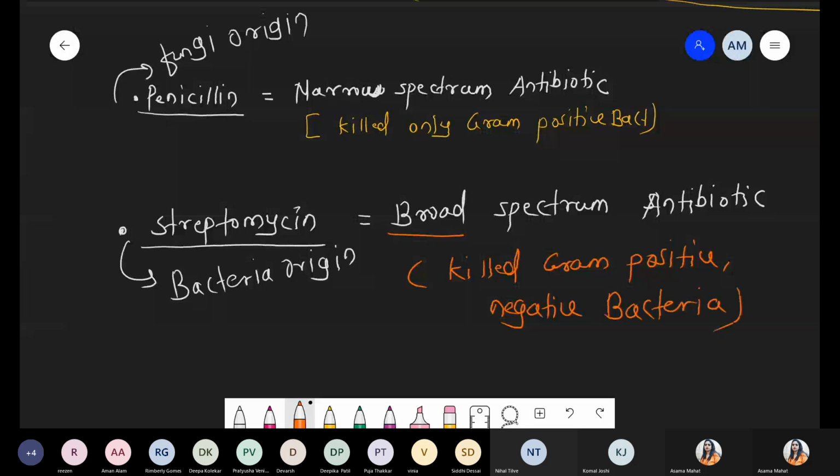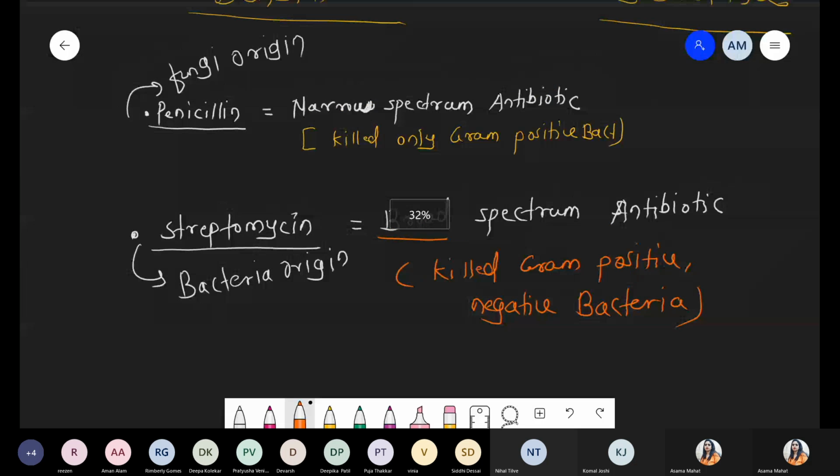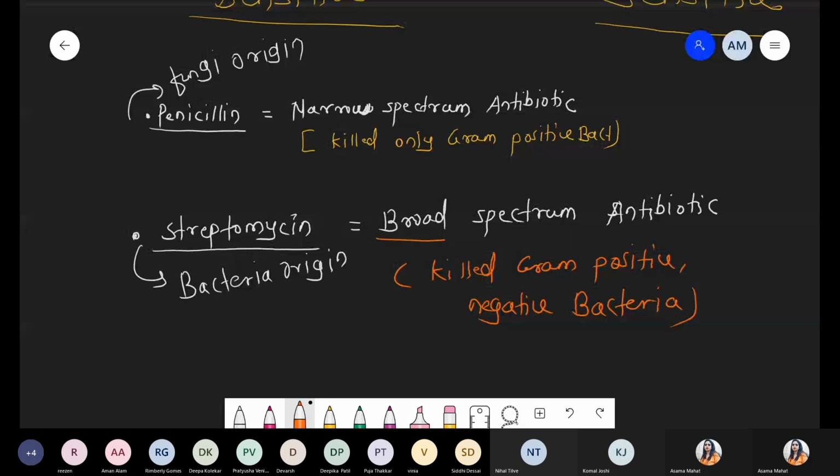Okay. So now what happened? Penicillin shows a limited killing area. That's why we can say these are narrow spectrum. Streptomycin acts on the protein synthesis. So definitely if protein gets blocked, the bacteria is not functional, it is not showing activity. So it is known as broad spectrum because it can kill gram positive bacteria as well as gram negative also. Recently, antibiotics keep changing year to year.